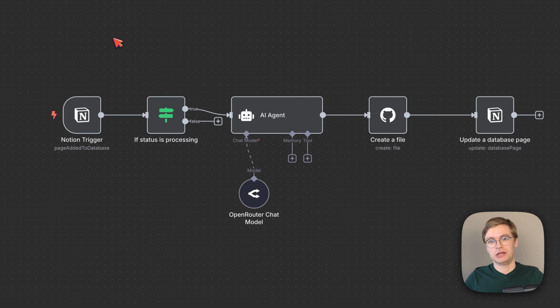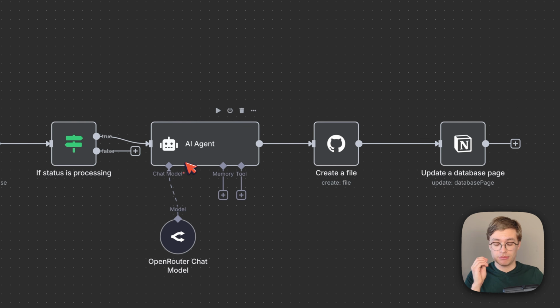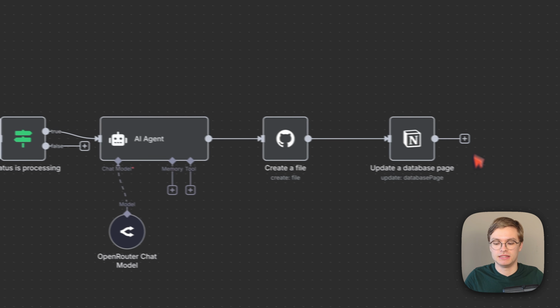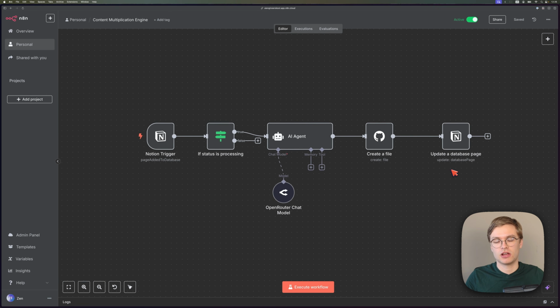So this is my end-to-end automation, and it's actually fairly simple. Whenever a new page is added to my YouTube videos database, if that page is not processed yet, I call this AI model to create a blog post based on the YouTube transcript and other attributes that we'll get into later. And then it creates a file in my GitHub repository because my blog is hosted on a code platform, and that automatically gets pushed into the live website. Of course, then I just update the database page to say that the blog has been processed. And that's really it. So let's look at an example result that is coming from this workflow.